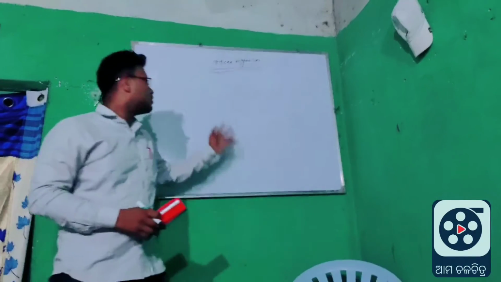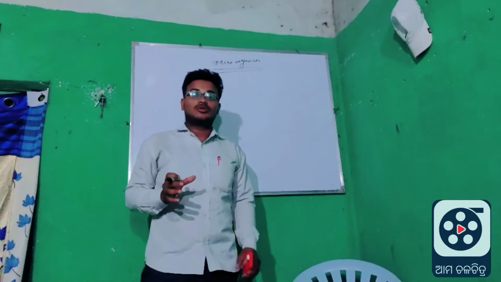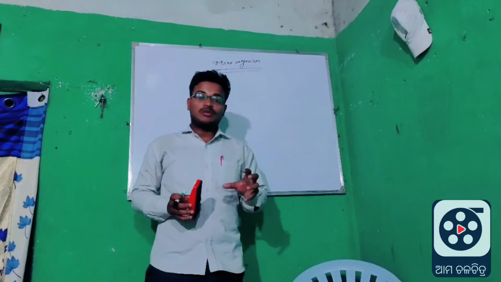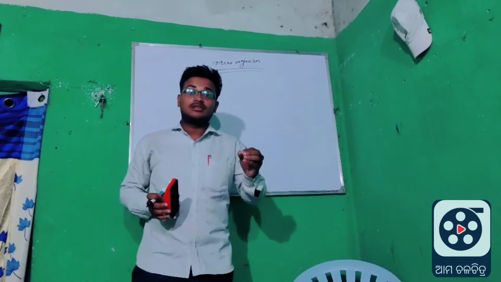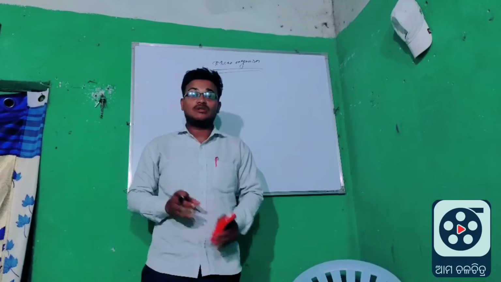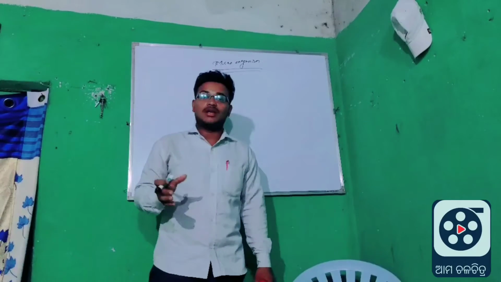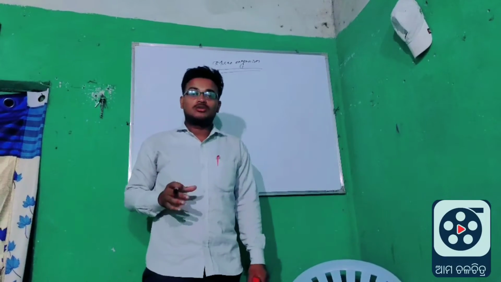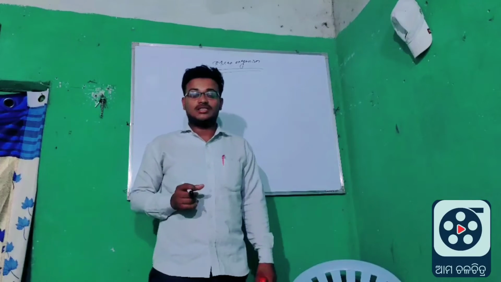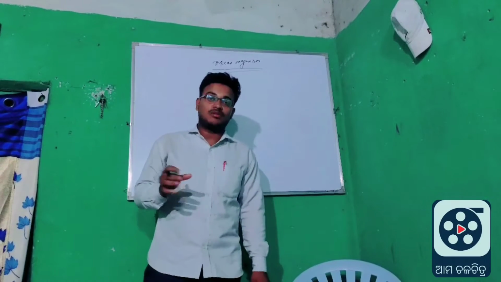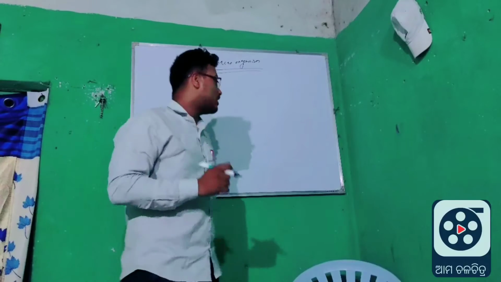Today the topic is about microorganisms. Microorganisms are living beings which we cannot see with our naked eye. These are known as microorganisms, but we can visualize them by means of a microscope. So that's why they are known as microorganisms. Basically, there are 4 types. What are they?